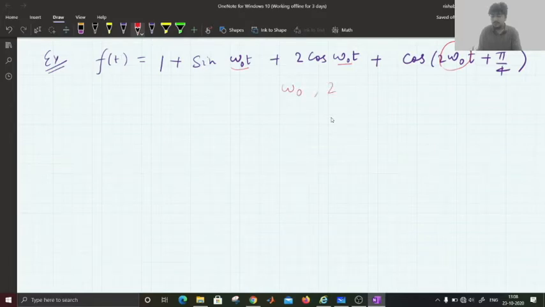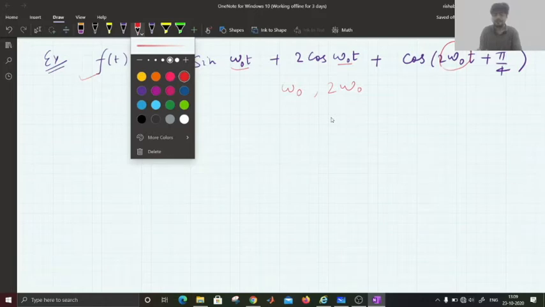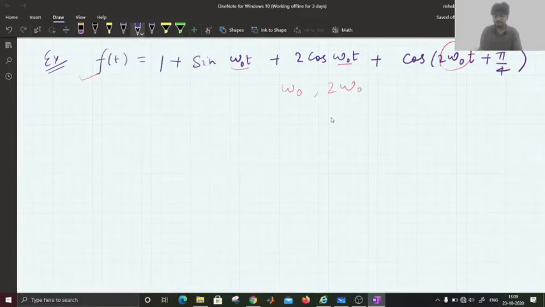Omega naught and 2 omega naught are two frequencies present in this signal f of t. Now let us represent the same signal in terms of Fourier series summation.